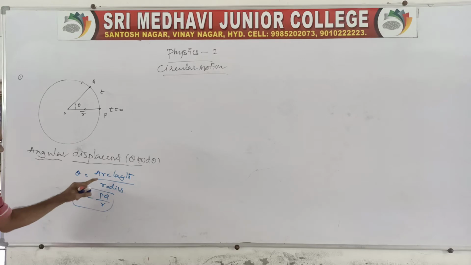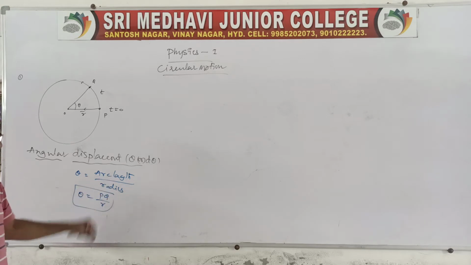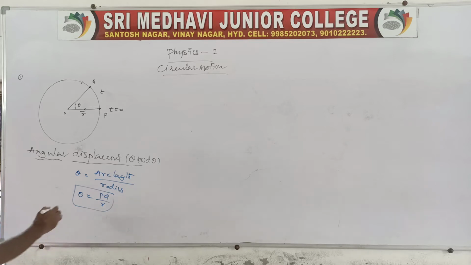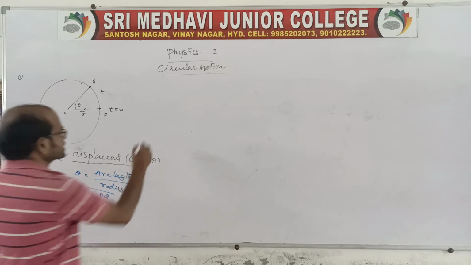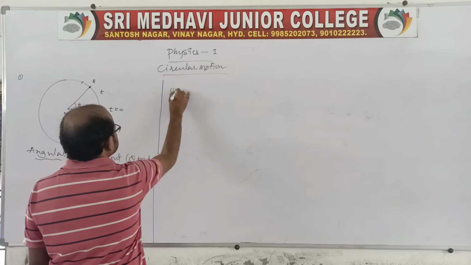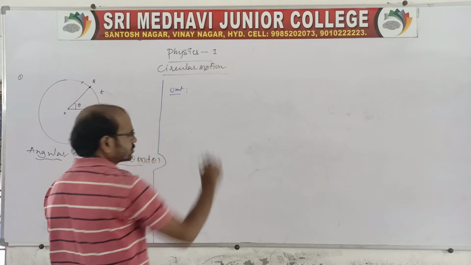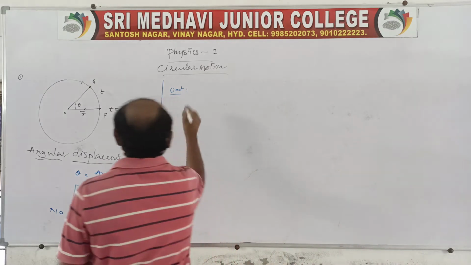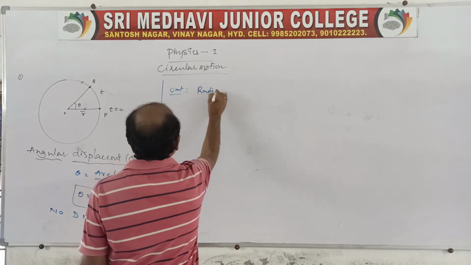Look here: arc length by radius. Radius is measured in length, and arc length is also measured in length, so there is no dimensional formula because length will be cancelled. Next, about the units: in general, angles are measured either in degrees or in radians. So radian is the unit for this theta.